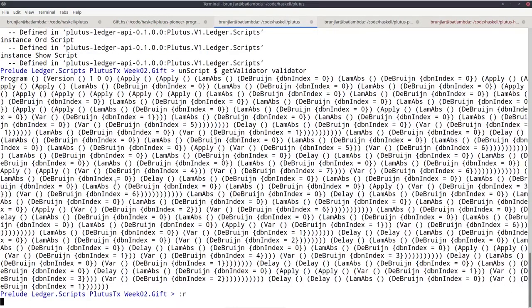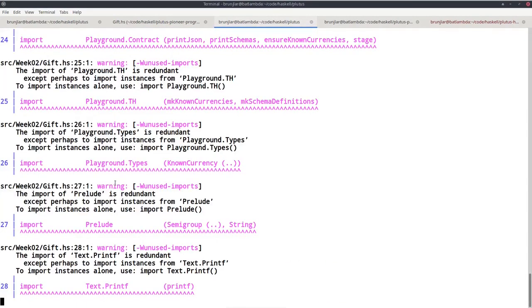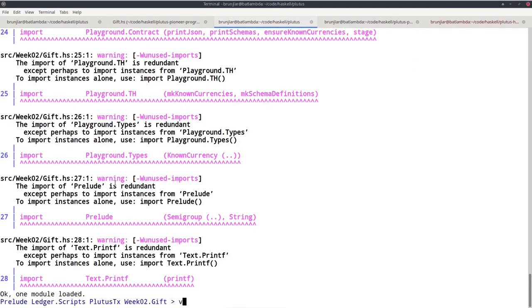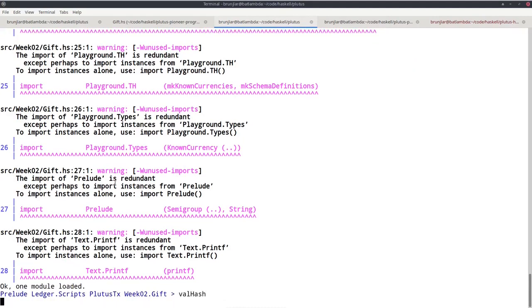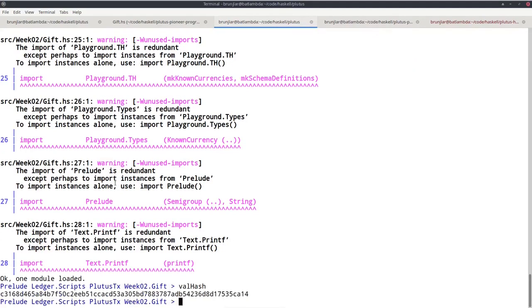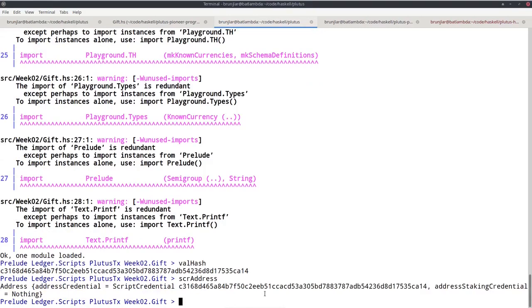So let me reload and see whether we see anything. Okay, so the validator hash indeed looks like a hash. Yeah. Script address. Okay, and we see this is more or less just given by this hash.